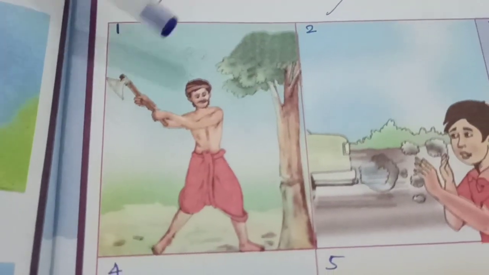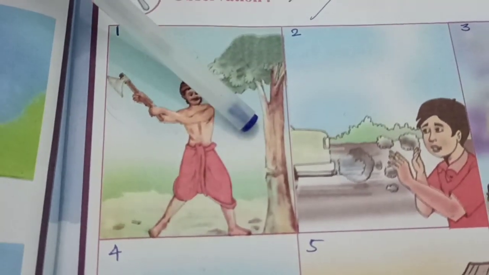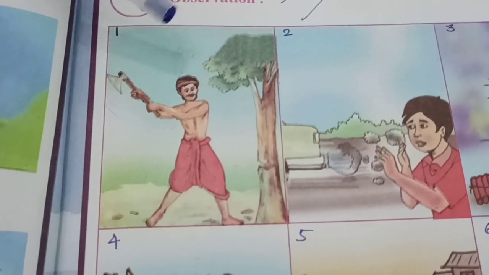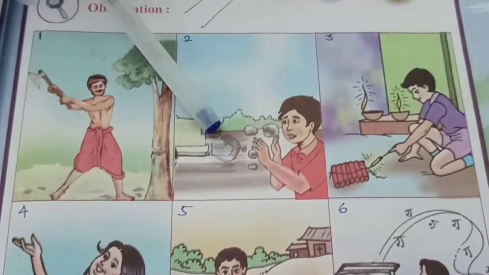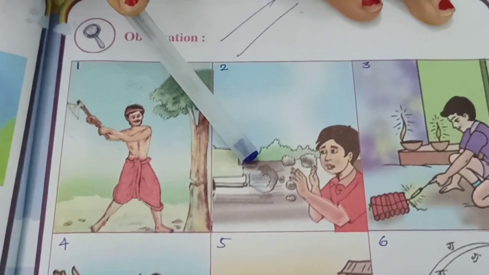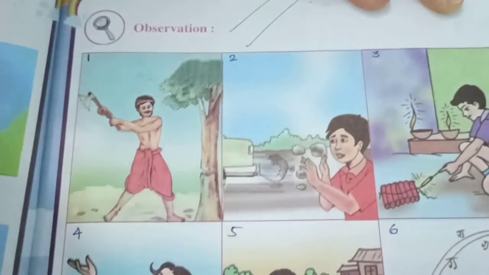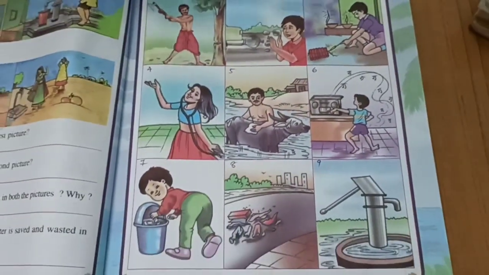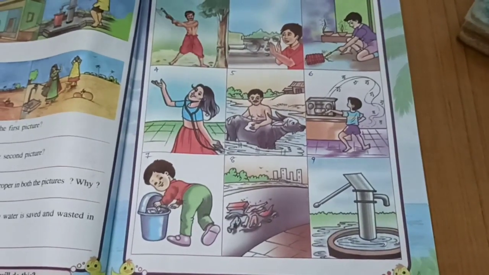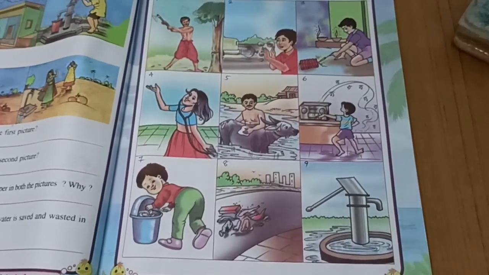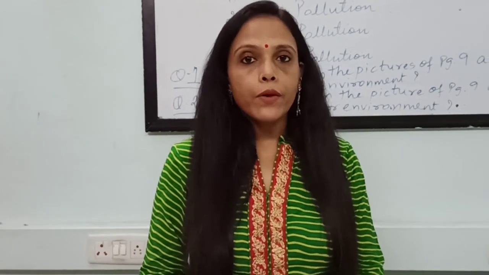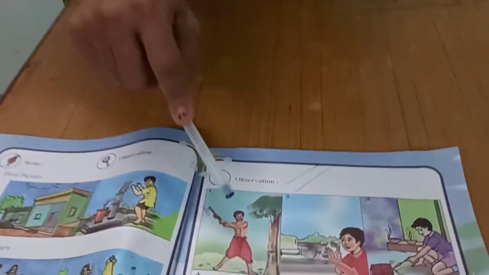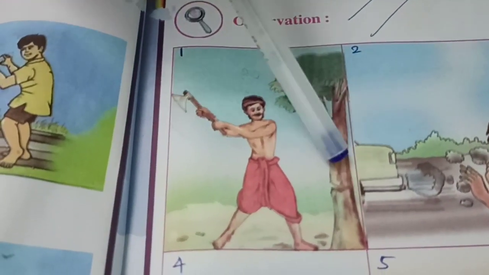In the first picture, the man is cutting a tree, right? Now if you look at all these 9 pictures, some of the activities are very good, they are environment friendly, but some of the activities are bad, they are not good for environment. So just observe which are the good activities to perform for a good environment and which are the activities which are not good for our environment. So look at this first picture. The man is cutting a tree, right?